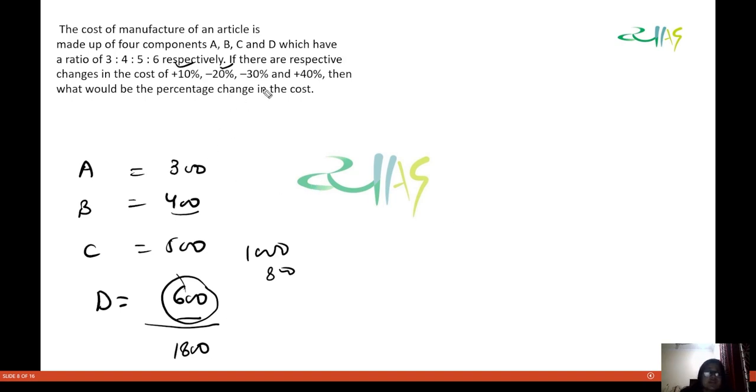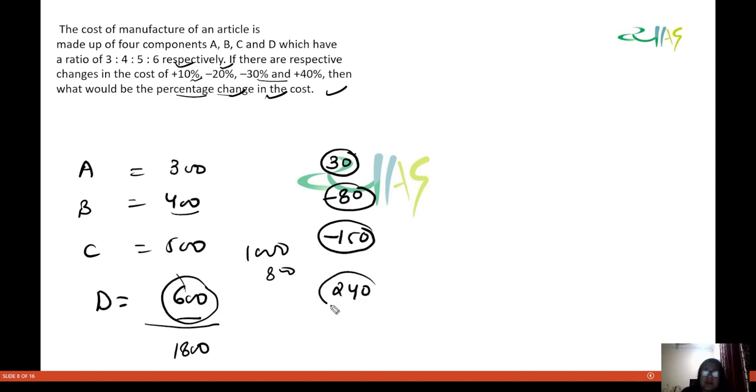Now if the respective costs change, here it is saying plus 10%, so that means 30 rupees will be added. It is saying minus 20%, so that means minus 80 will be subtracted. It is saying minus 30%, so that means minus 150 will be subtracted. And this means plus 40%, so that means 240 will be added. So what is the net change? This is 30, so this is minus 230 and this is plus 270. So that means 40.